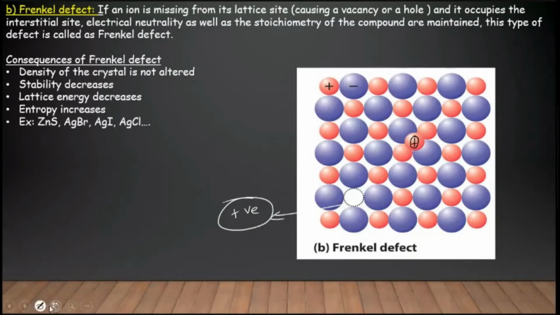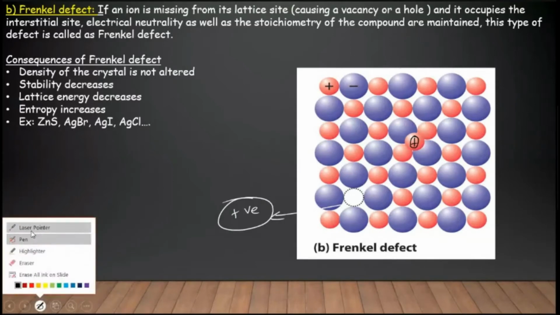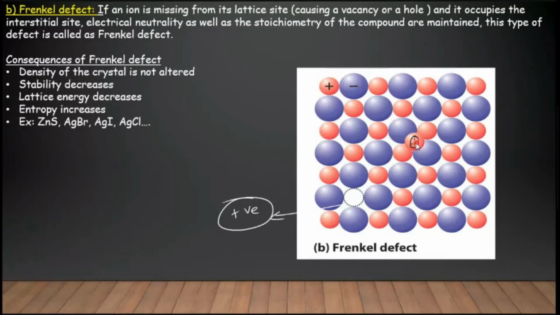Due to this, the density of the substance remains the same, right? The consequence is that the density of the crystal is not altered, the stability decreases because of the missing cation from its lattice site, the lattice energy decreases and entropy also increases.